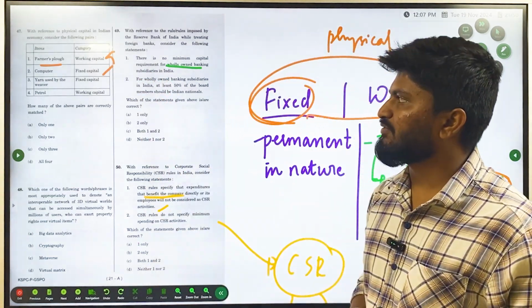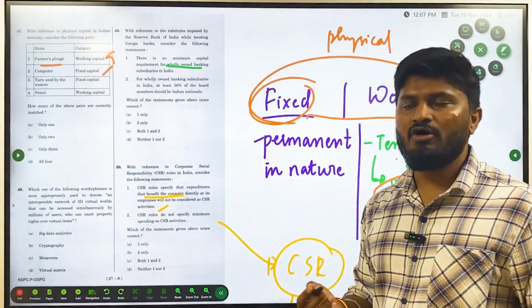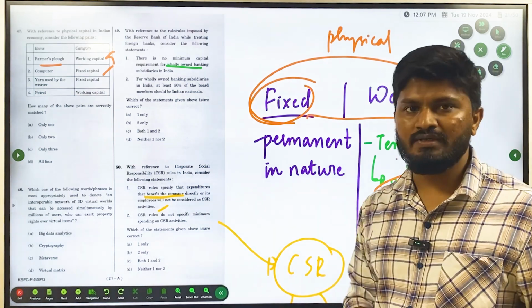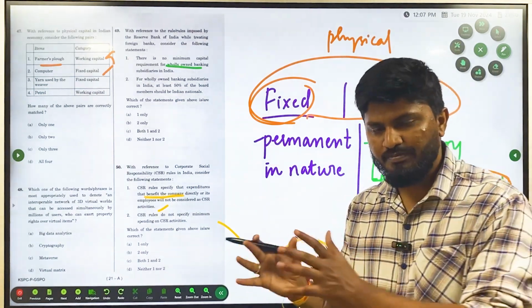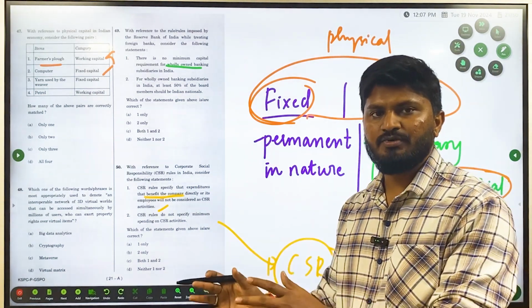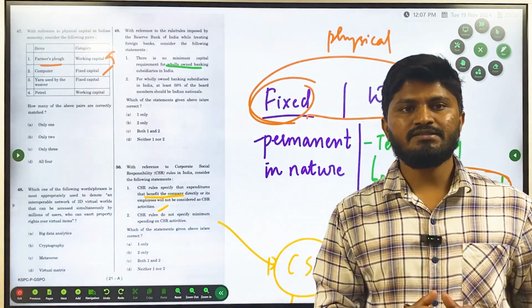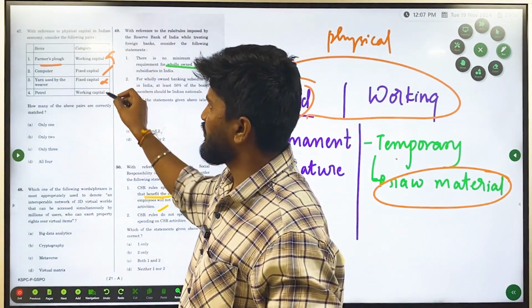And then yarn used by the weaver. What is yarn? Yarn is a raw material used by the weaver. That raw material is used for only a particular product. Once it is used for a particular product, that is gone. It is temporary in nature, so it becomes working capital. So this one is wrong.